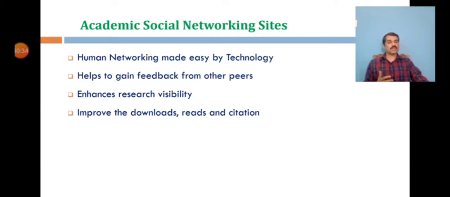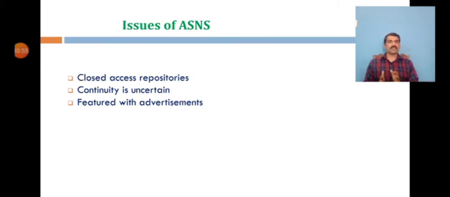The social networking technology has a high impact in the academic environment also, and increased visibility online also helps researchers' recognition even offline. Once you are recognized in the online mode, you will always have a higher chance of being recognized in the offline mode also. So there are some issues with this kind of academic and social networking sites.